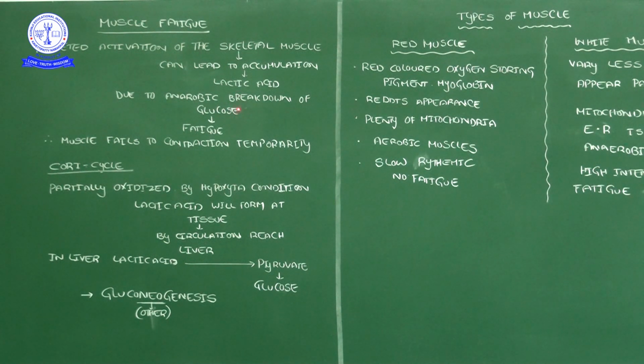You already studied in 10th standard that in the presence of oxygen, glucose is converted into ATP, and carbon dioxide and water molecules are liberated. But with a lack of oxygen, in anaerobic reaction, two conditions are there. In yeast, ethyl alcohol is produced, and in the absence of sufficient oxygen, glucose is converted to lactic acid in the muscles. You studied this in 10th standard. That only leads to the fatigue.